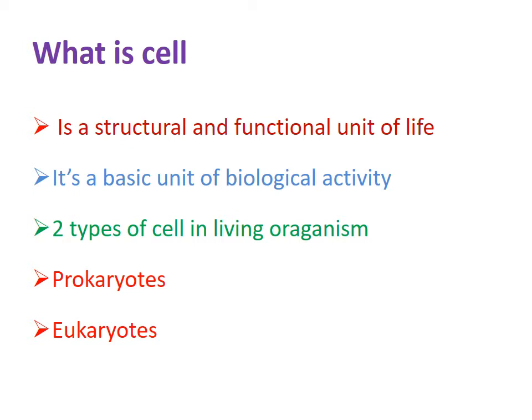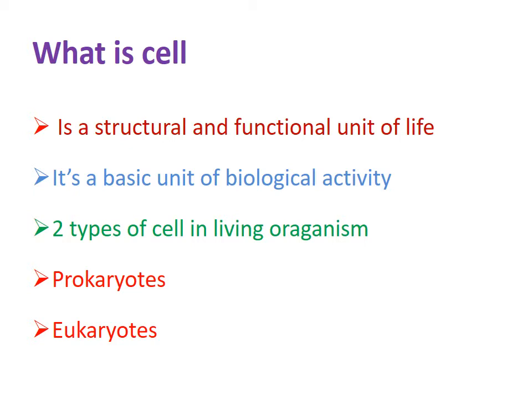Eukaryote means true nucleus. A proper, well-developed nucleus is present in such cells. These cells are mainly present in highly developed organisms like animals and plants. In human beings, eukaryotic cells are present. The difference between both is only the nucleus.